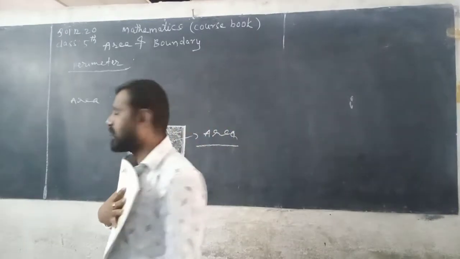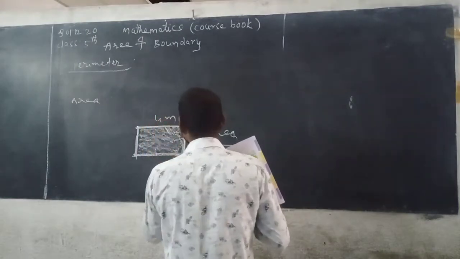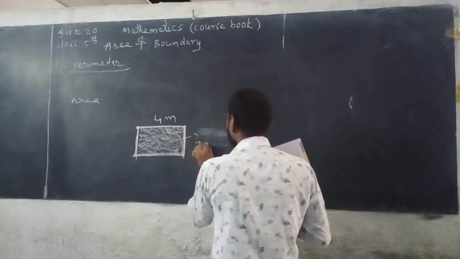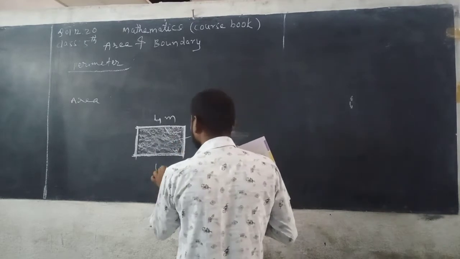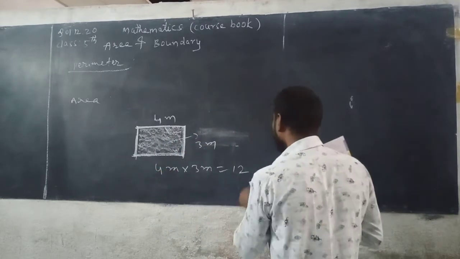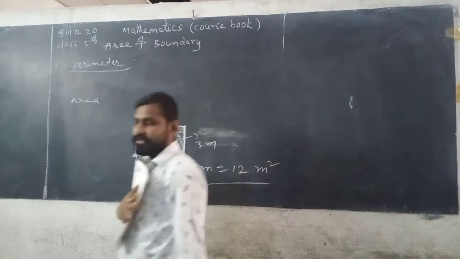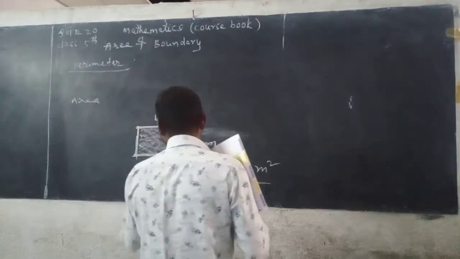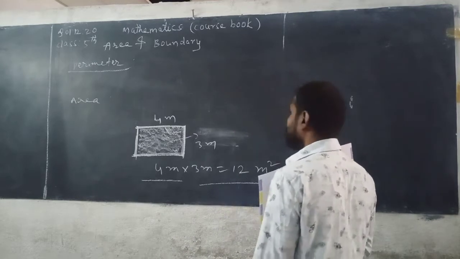That is the area. So this is a rectangle. Here, length 4 meter and breadth 3 meter. Then area is equal to 4 into 3. 4 meter into 3 meter, you can get 12 meter into meter, square meter or meter square. So this is the area. Area is equal to 12 meter square.